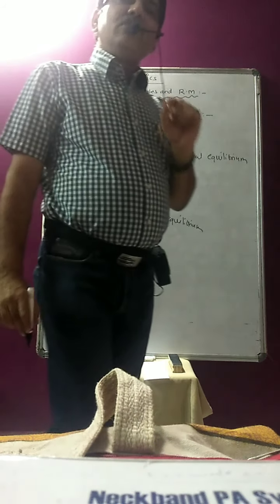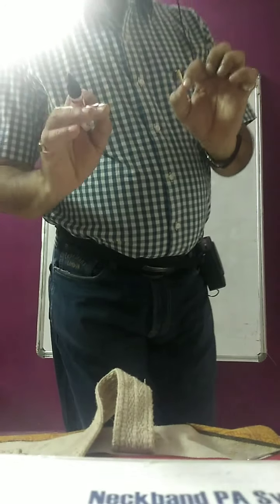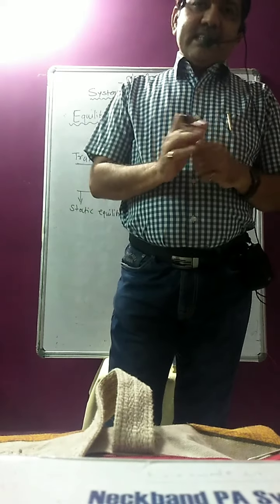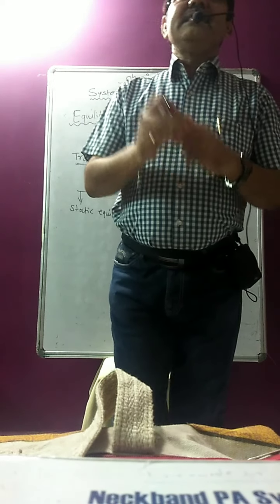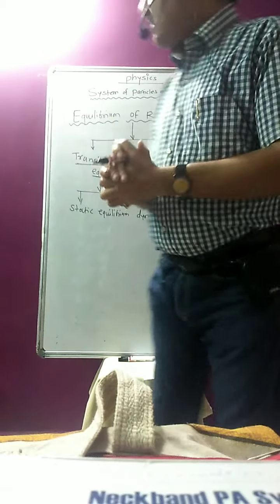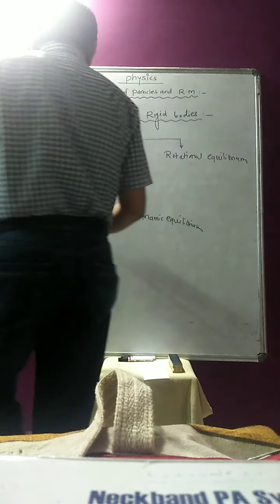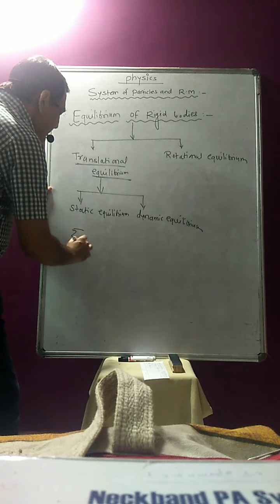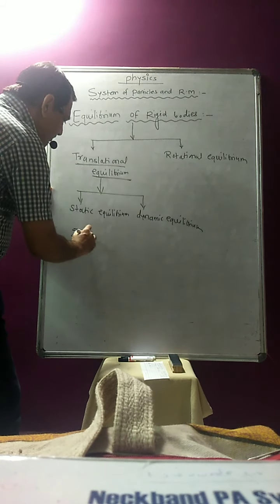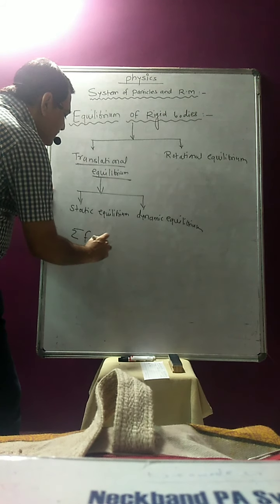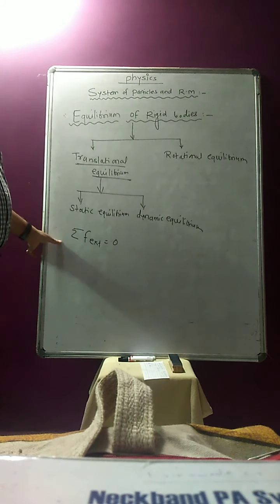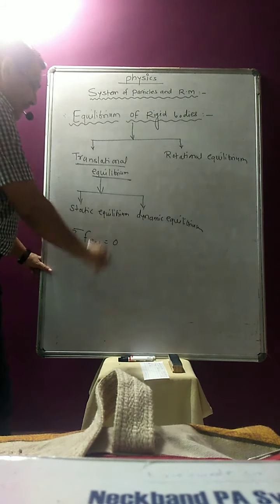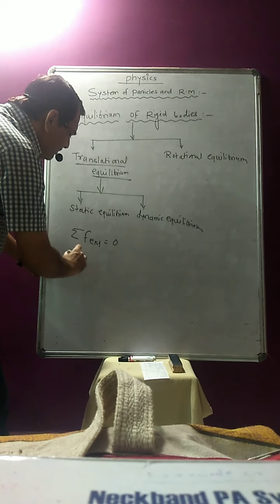What is the meaning of translational equilibrium of a rigid body? The body is said to be in translational equilibrium if the summation of all the forces acting on the body is zero. That is called translational equilibrium. If I want to explain it, the summation of all the external forces acting on the body should be zero. That is the meaning of the translational equilibrium condition.